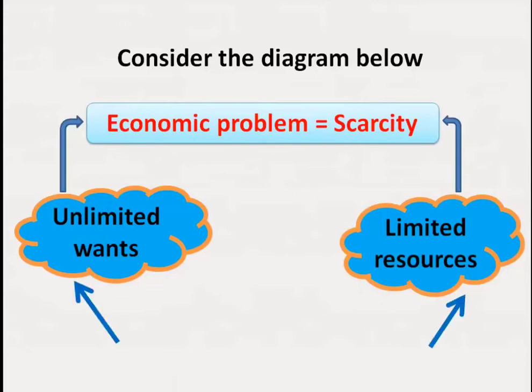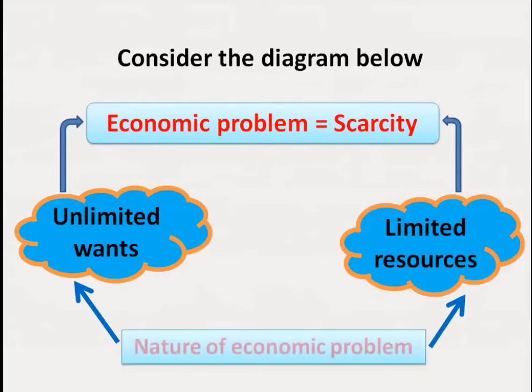But apart from that, we have the nature at the bottom there. Therefore, the economic problem we talk about is scarcity. Under this consideration, economic problem is caused by having unlimited wants and limited resources. Therefore, the nature of economic problem means there are unlimited wants and limited resources.